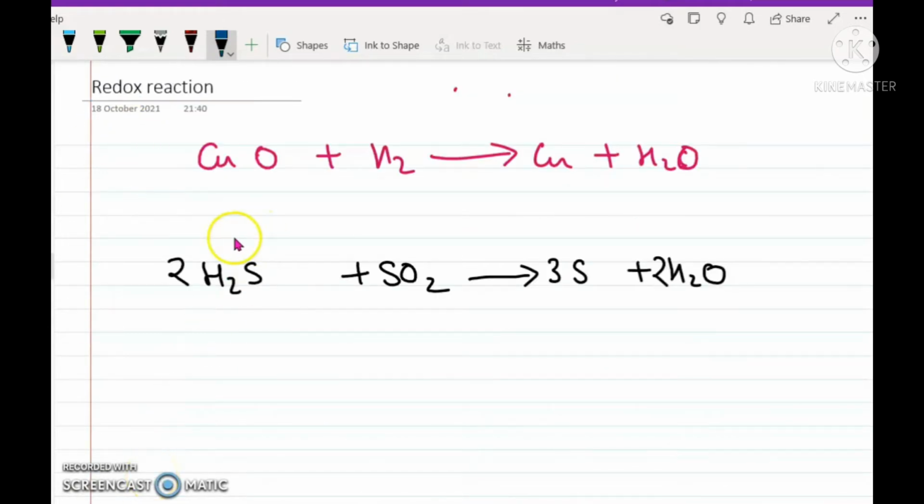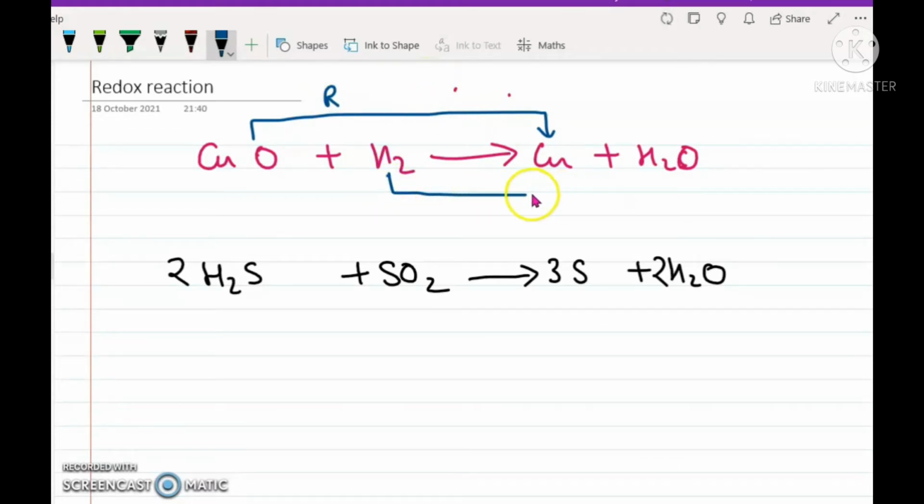Now, if you look at the equation carefully, the copper oxide is losing its oxygen and converting into copper. That means it is getting reduced. The other reactant, that is H2, is gaining this oxygen and getting converted to water. That is, it is getting oxidized. Now, oxygen being lost from this position is being gained by the other substance. That is, the reduction and oxidation reactions are occurring simultaneously.